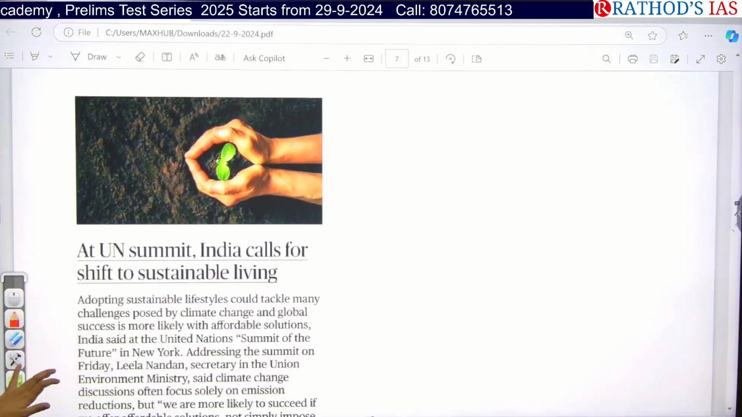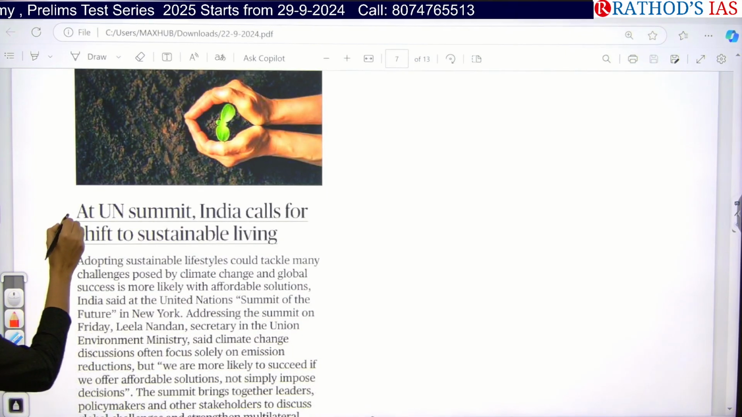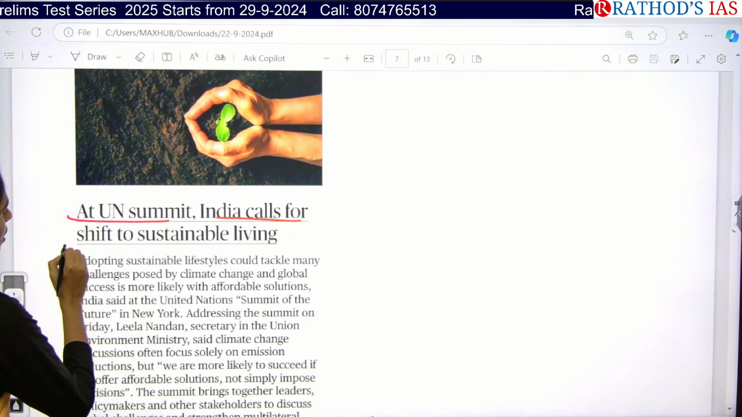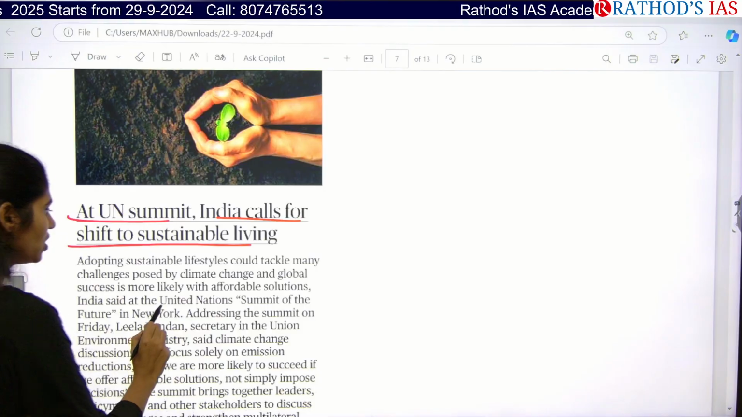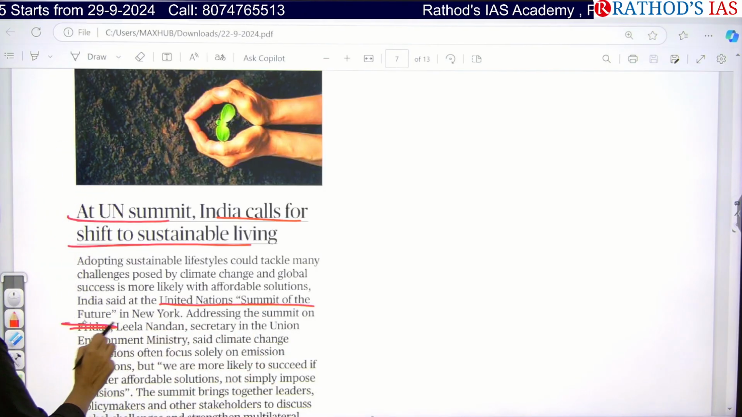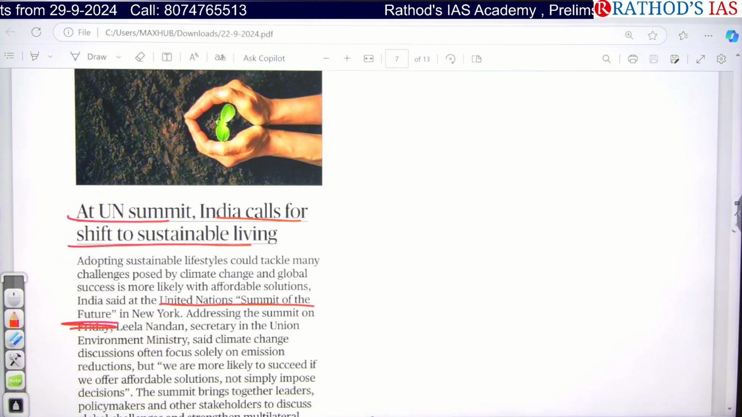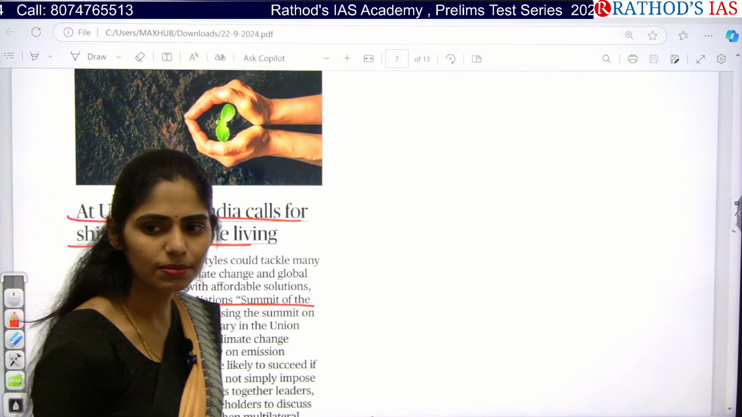And see this image. It is talking about the United Nations Summit, where India calls for a shift to sustainable living. What is this article talking about? We are going to have the United Nations Summit of the Future. In this Summit of the Future, they are going to talk about sustainable living. So can you tell me what is the meaning of sustainable?